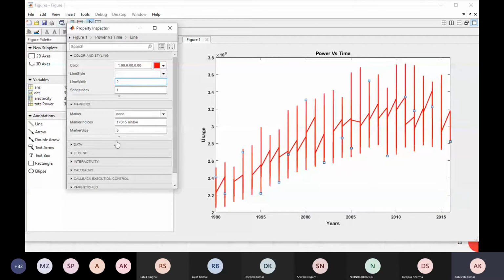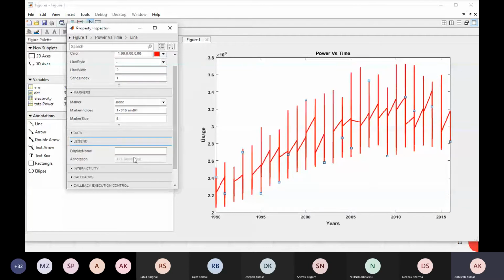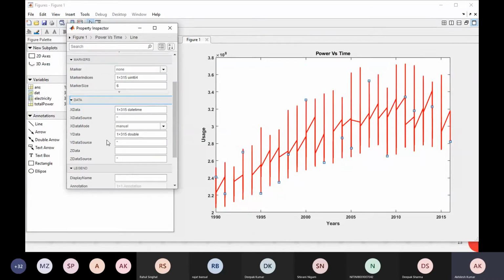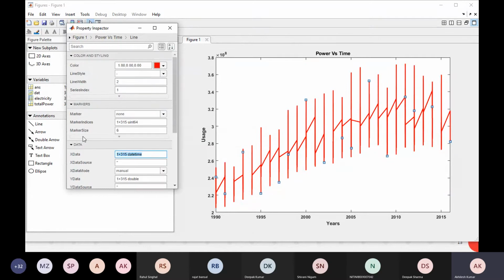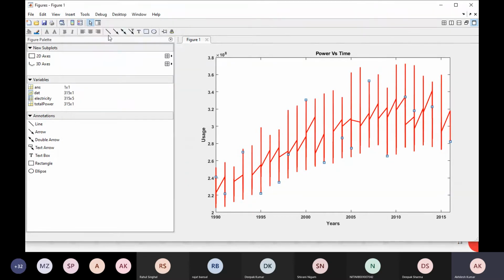So as well, you can change the legend. You can display the legend also here, that what kind of plot it is. Data, if you want to modify this date time data, you can modify. Lots of things you can do from here. Or if I want to simply add some arrows here, you can add it like this, right? I want to write some text as well from here.